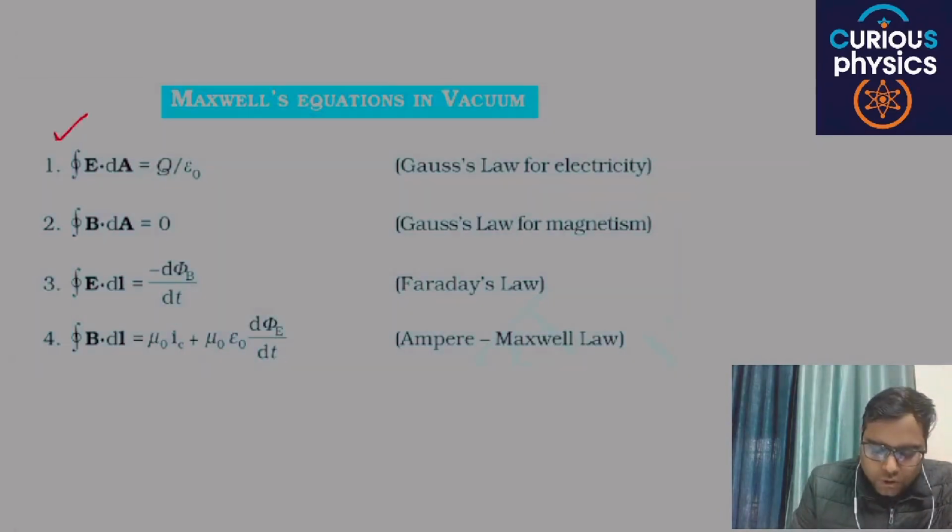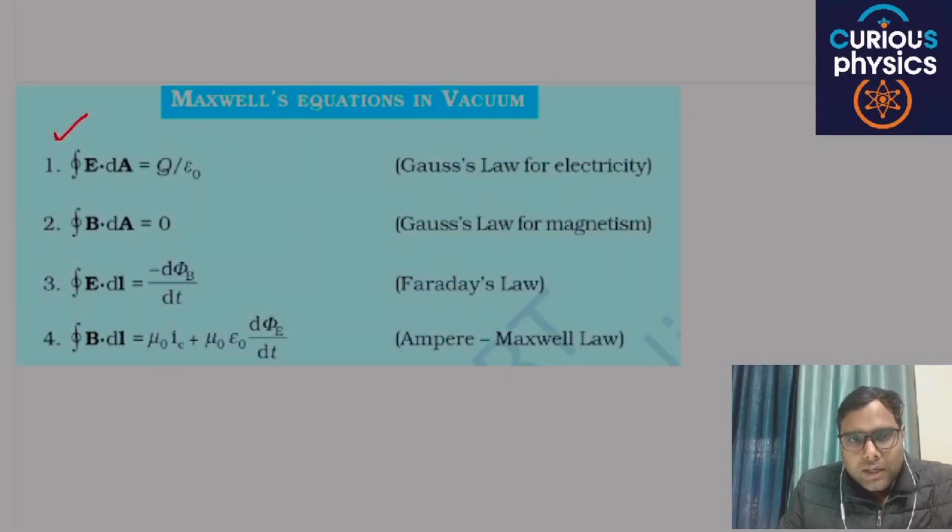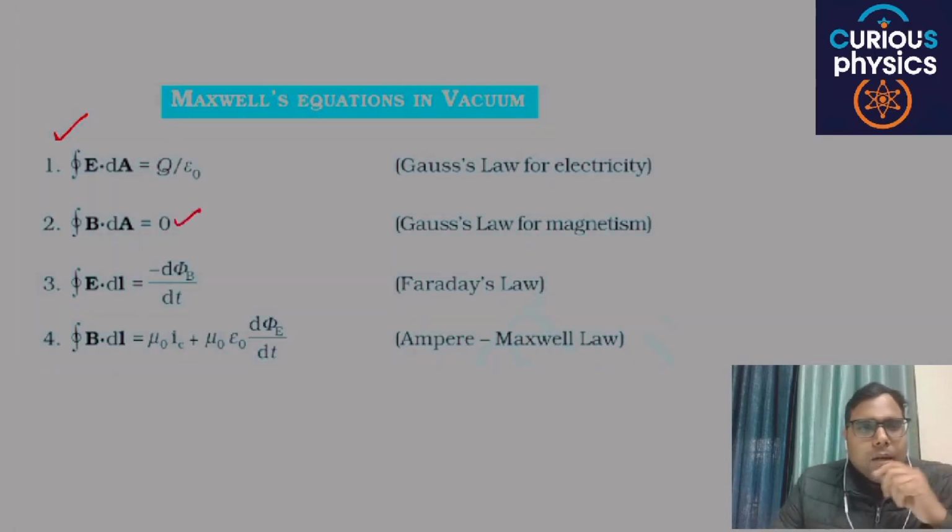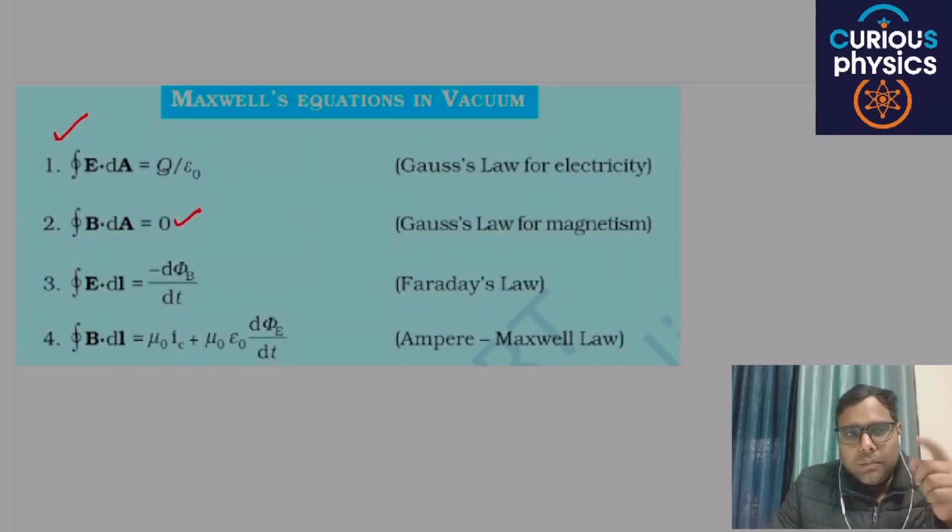The first equation you already know, this is nothing but Gauss law. Electric flux in a closed surface is equal to Q by epsilon naught. Next, the closed integral of B dA is equal to 0, in magnetism, because we have derived that the magnetic field always forms closed loops. So net magnetic flux in a closed loop is 0.